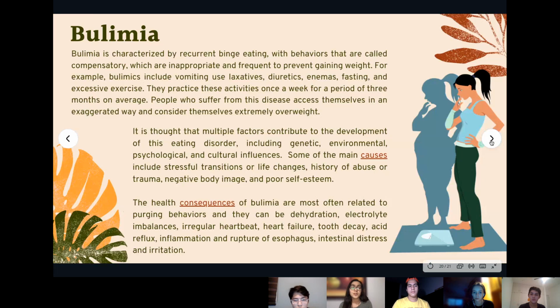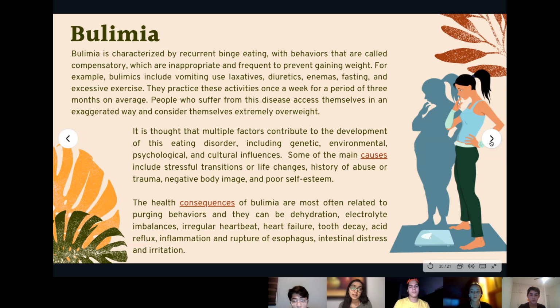Finally, we have bulimia. So bulimia is characterized by a recurrent binge eating with behaviors that are called compensatory, which are inappropriate and frequent to prevent gaining weight. For example, bulimics include vomiting, use of laxatives, diuretics, enemas, fasting, and excessive exercise. They practice these activities once a week for a period of 3 months on average.